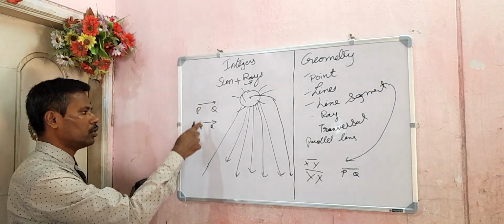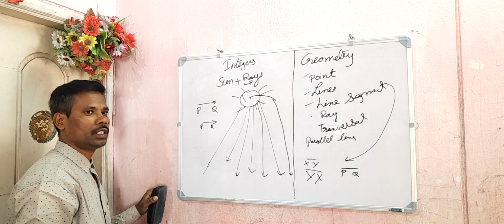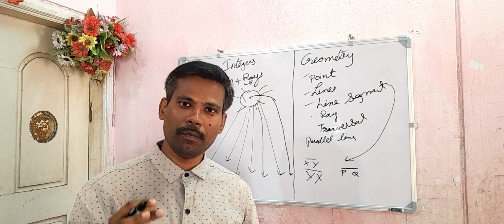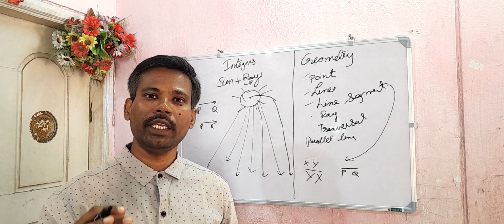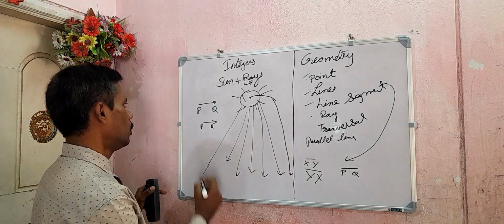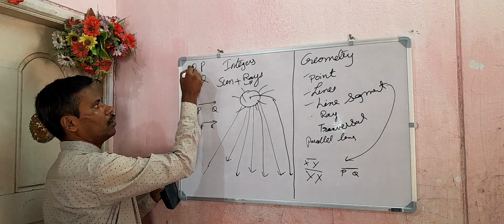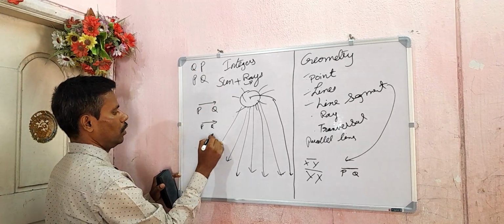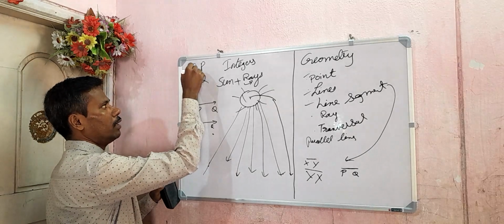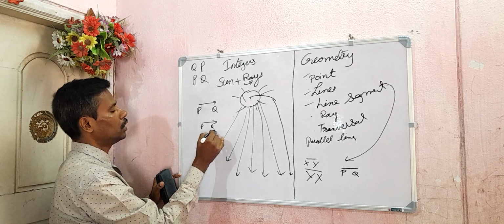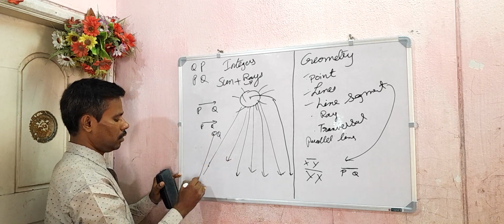Is ray PQ same as ray QP? Let us study. My question is, listen carefully: is ray PQ same as ray QP? What is the starting point of each? Think that this is Q and P. PQ is the sun; here you keep Q and it extends in one direction.